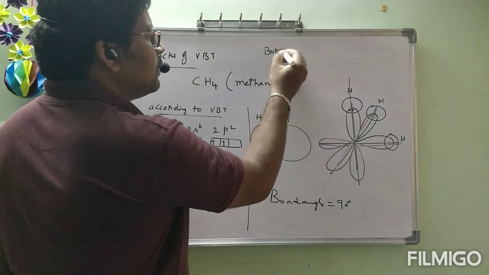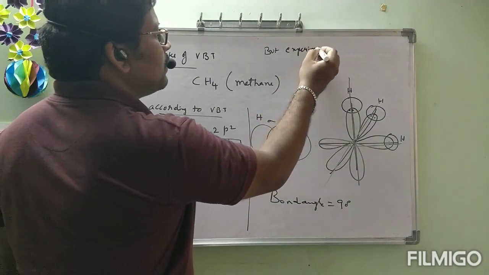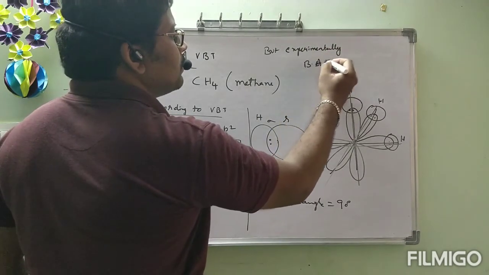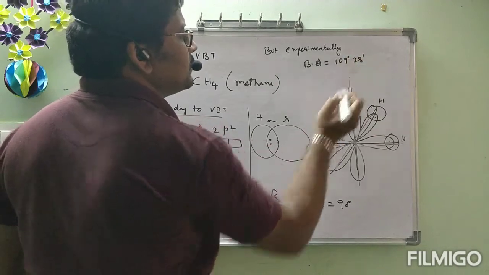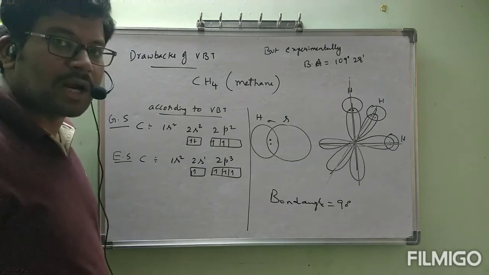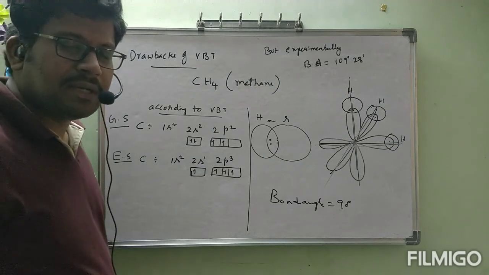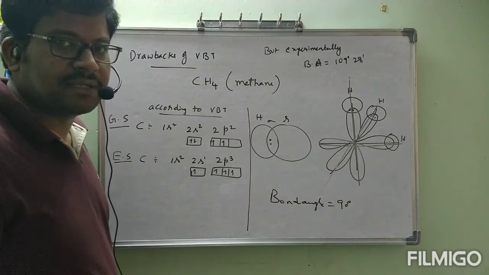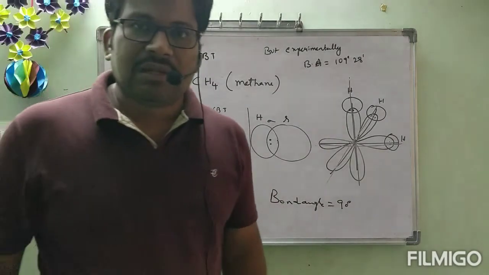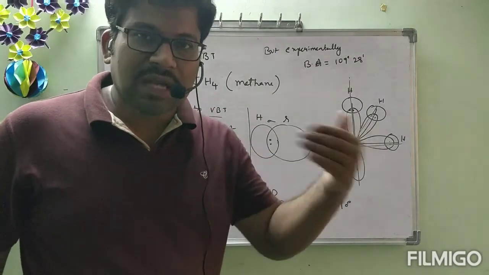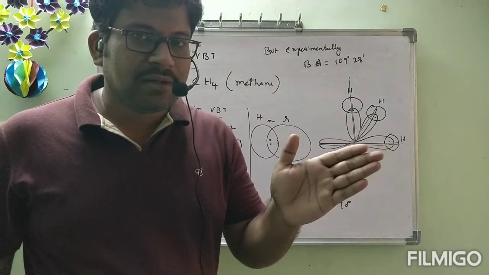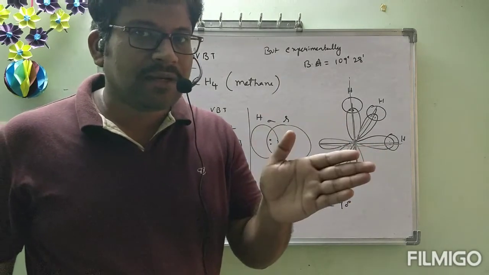But experimentally, the bond angle is equal to 109 degrees 28 minutes. Experimentally, methane's bond angle is 109 degrees 28 minutes. Experimentally means X-ray diffraction techniques. By using X-ray diffraction techniques, we can find the bond angles. Once you complete this concept, slowly I will tell how X-ray diffraction techniques are conducted. But that is an experiment. We have to decide whether to believe the experiment or this explanation.